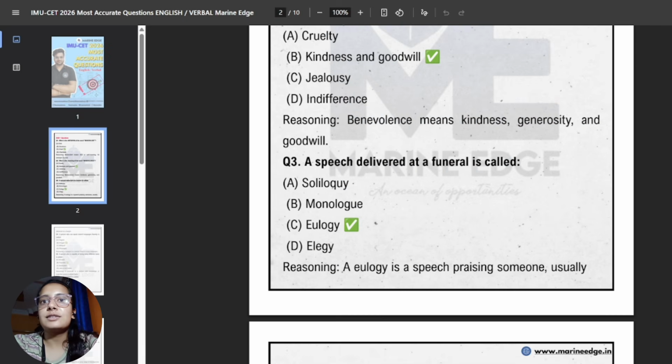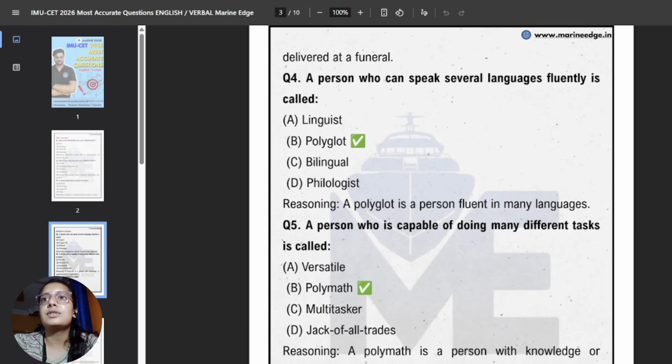Let's go for the next question, which is a speech delivered at a funeral. So what is a speech delivered at a funeral? It's called eulogy. Why? Because eulogy is a speech which is given to praise or honor a person who died, usually during a funeral.